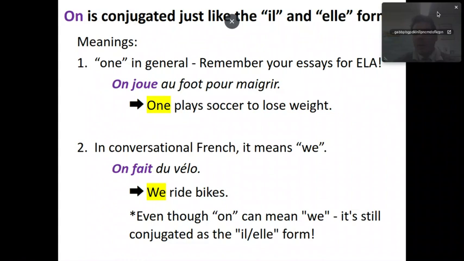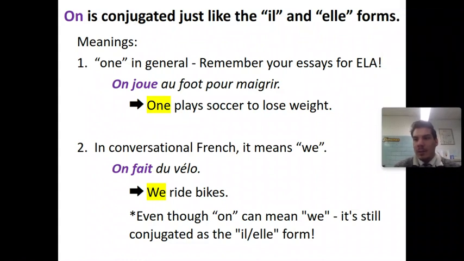All right, we have seen on several times already. However, now we're going to officially learn it. We've talked about it in the past, glossed over it once or twice, but we really haven't talked too much about it. So, on is conjugated just like the il and the elle singulier forms. That's why when we conjugate our verbs, I say il, elle, on, and then your verb. Conjugated just like the il and elle singulier form. However, it has two meanings. Our first meaning, which we talked about way back when we were first learning all of our subject pronouns, our je, our tu, our il, elle, on, nous, vous, ils and elles pluriel.